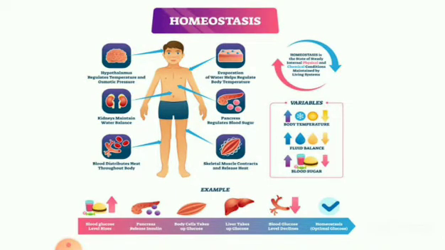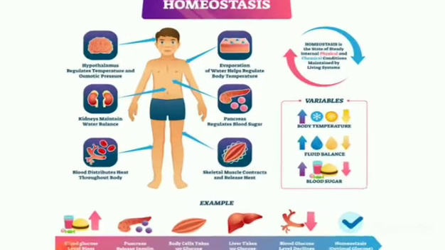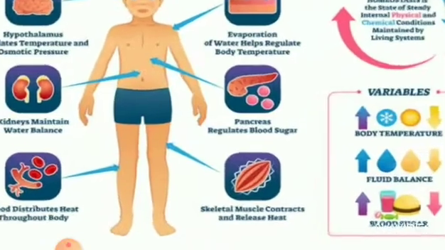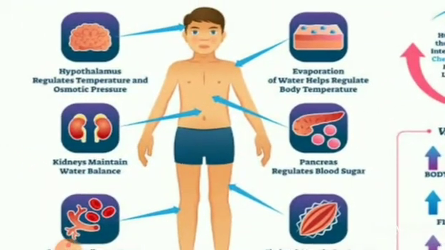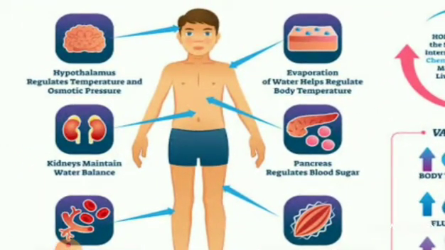That is, the liver, kidneys and brain, the autonomic nervous system and the endocrine system help to maintain homeostasis. Let us see one by one. First, brain. That is, the hypothalamus regulates temperature and osmotic pressure.